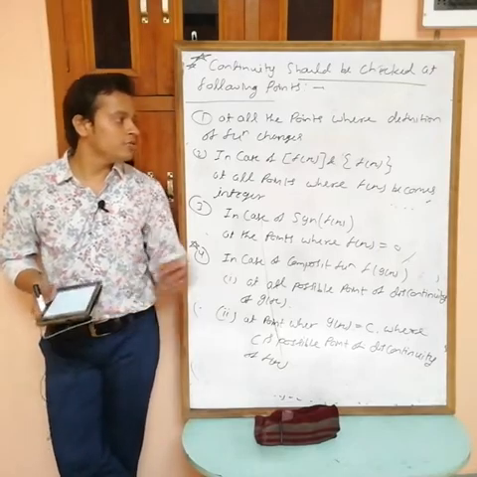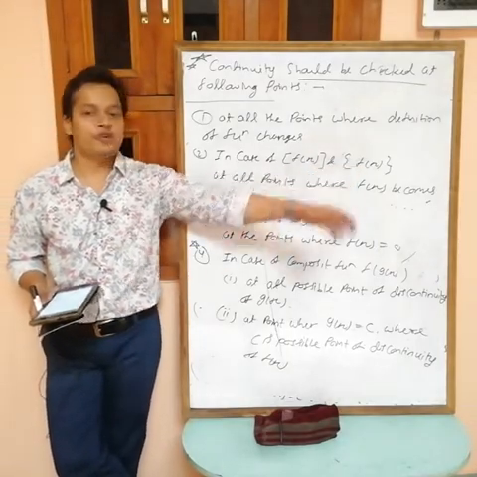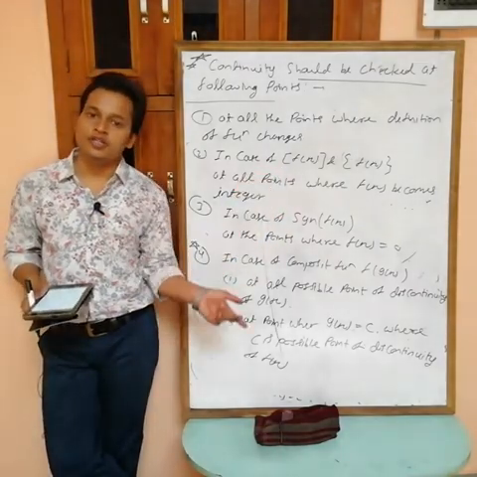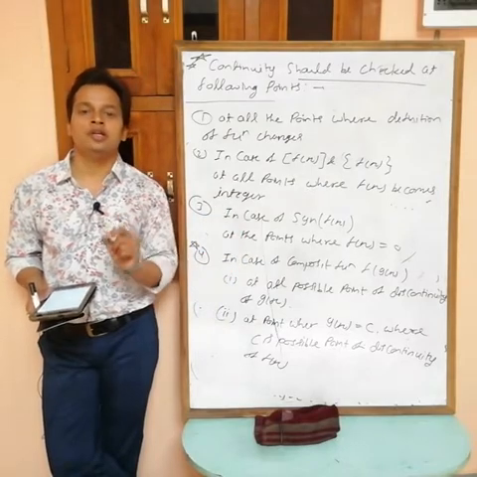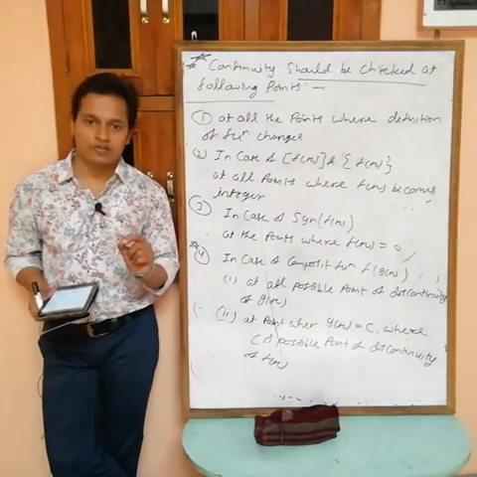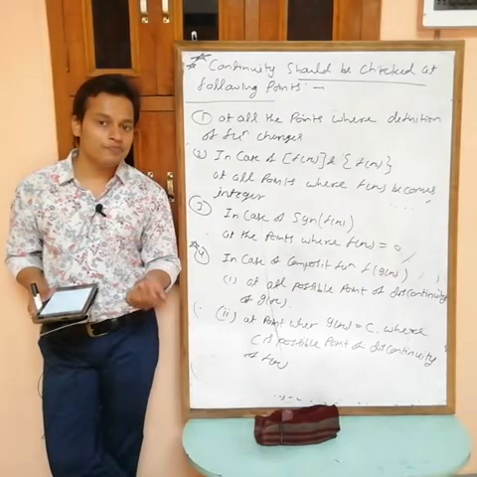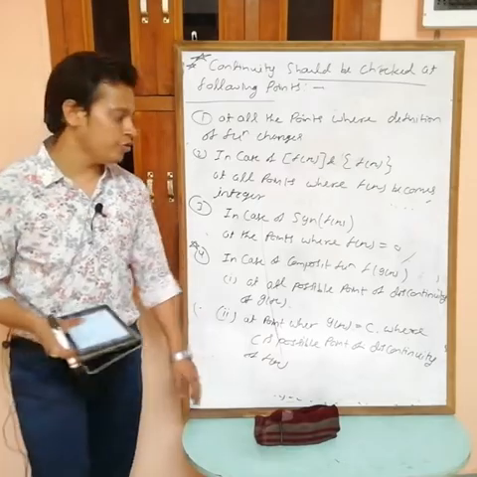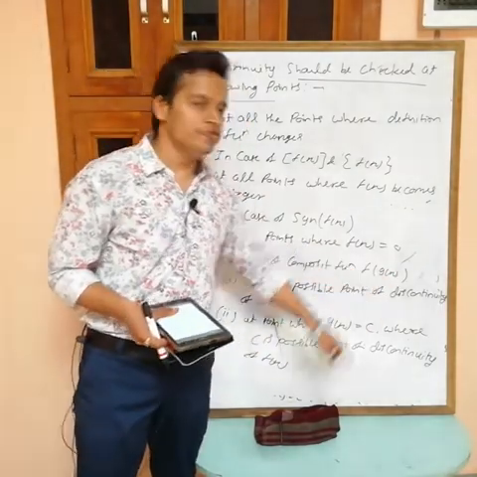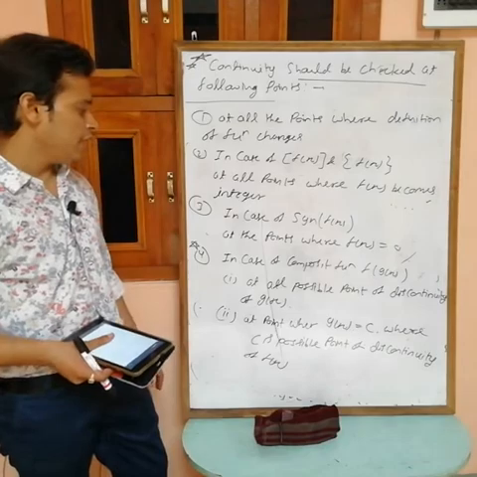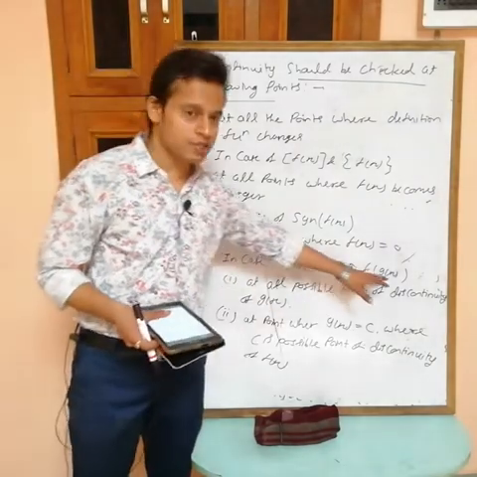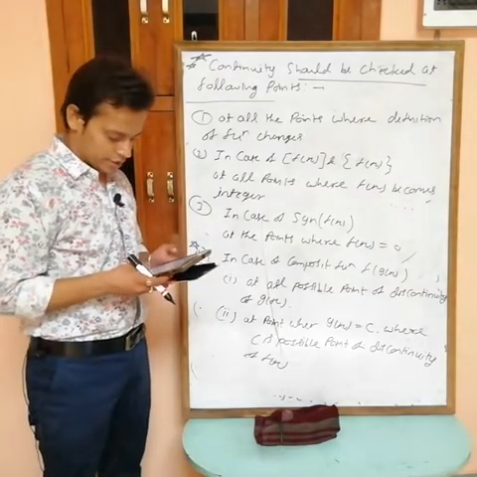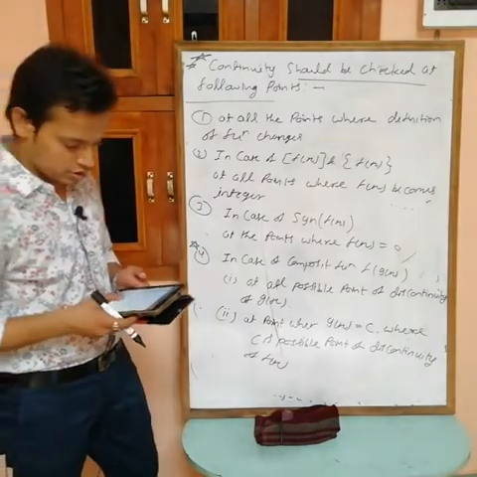In case of greatest integer of any function and fractional part of any function, check the continuity at points where f(x) becomes an integer. In case of signum f(x), check the continuity of the function at points where f(x) becomes 0. And in case of composite function, first check at all the possible points of discontinuity of g(x), and then at the points where g(x) becomes c, where c is a possible point of discontinuity of f. Okay, write down. Now we will take questions.